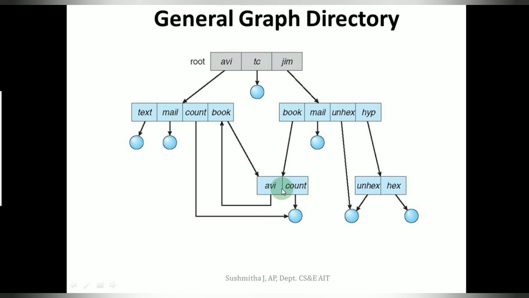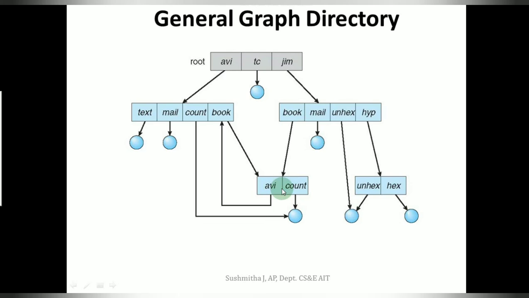But if there exists a cycle, as in the general graph directory structure, even if there are no references to that particular file or directory from outside, the reference count may still not be 0.